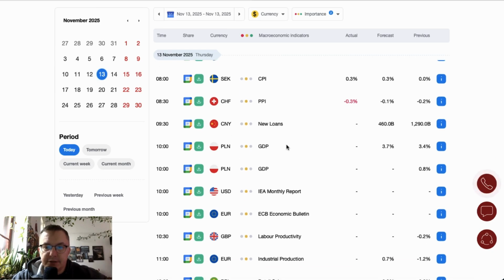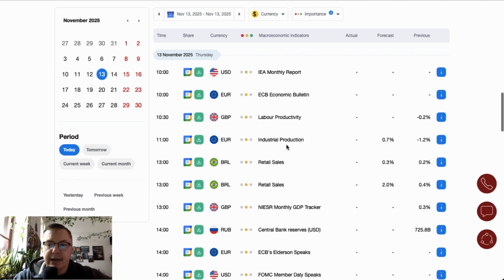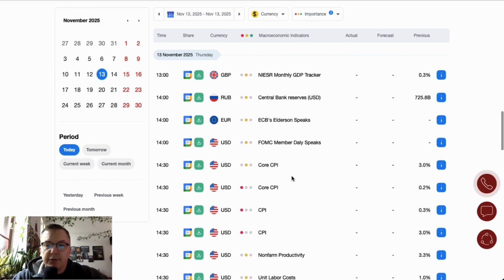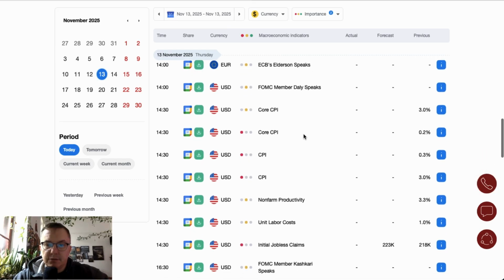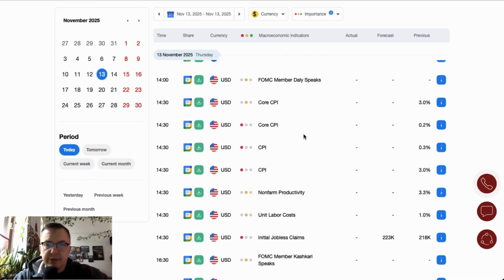GDP from Poland is scheduled for release at 10 o'clock. The market participants expect an increase from 3.4 to 3.7. IEA monthly report is scheduled for release at 10 o'clock. Industrial production from the Eurozone is scheduled for release at 11 o'clock, but at 10 o'clock we have the economic bulletin. Monthly GDP tracker from the UK is scheduled for release at 1 p.m. ECB's Elderson will give a speech at 2 o'clock, and then core data from the USA.